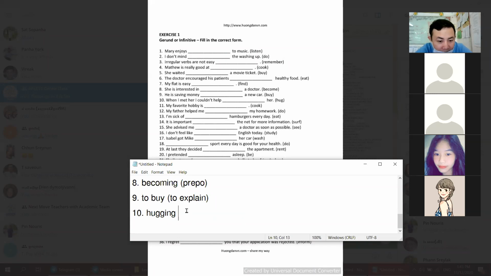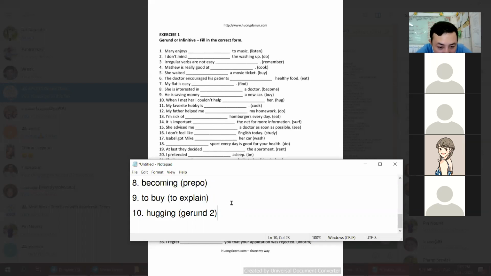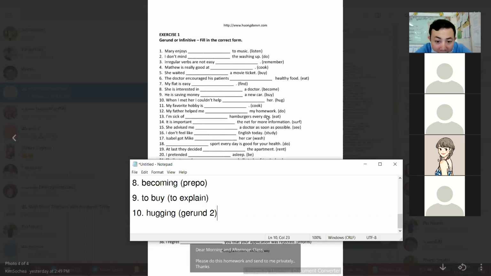The answer, why? Because it is in gerund 2. We haven't learned it yet, right? Because in our class we study only gerund and infinitive 1 in unit 1, but this sentence is related to gerund and infinitive 2. So this sentence we just use gerund, not infinitive.